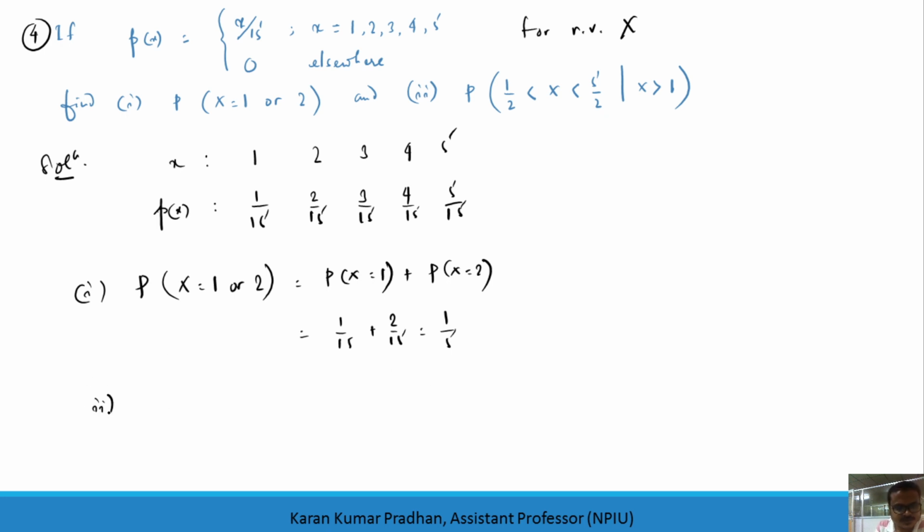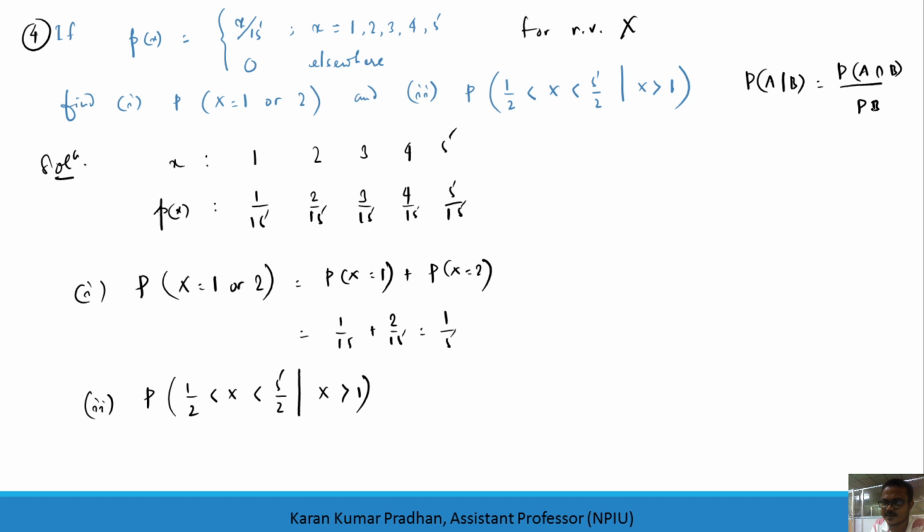And for the second bit, we have the probability that x is lying between 1 by 2 and 5 by 2, given that x is greater than 1. So this is the conditional probability we have. What do we know? The probability of a given b is the probability of a intersection b divided by the probability of b. So I can write the probability of the first event, x lying between 1 by 2 and 5 by 2, intersection x greater than 1, divided by the probability that x is greater than 1.